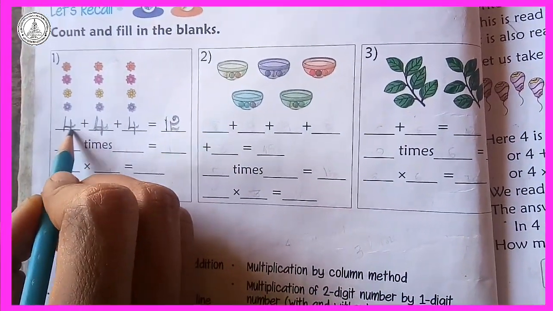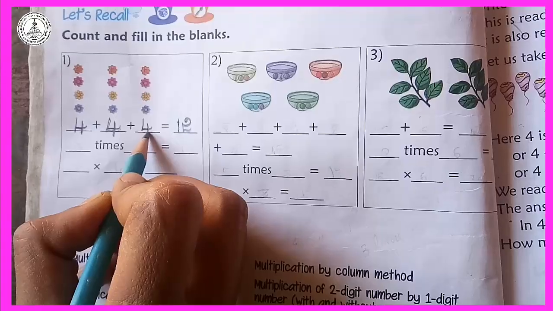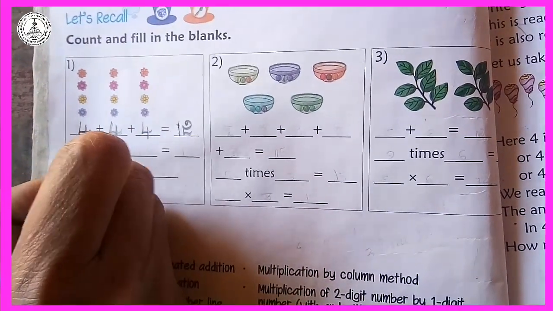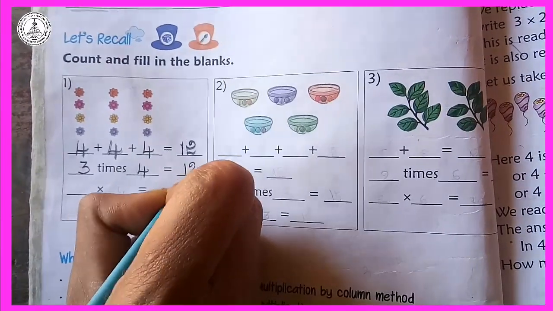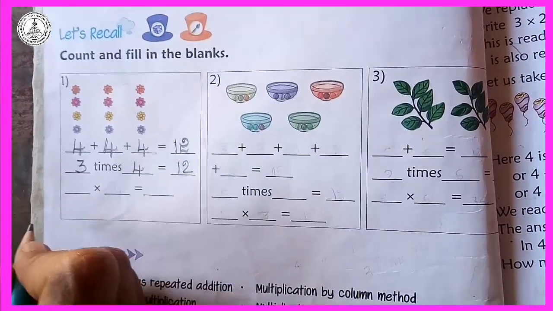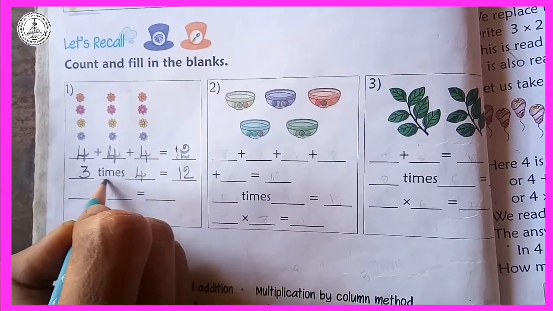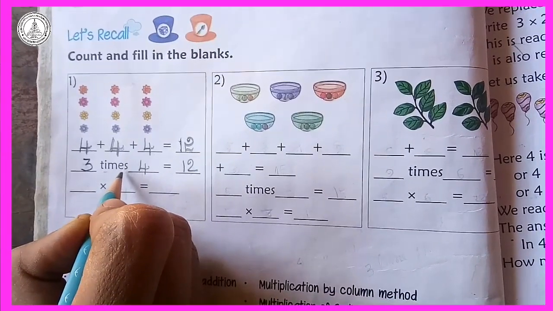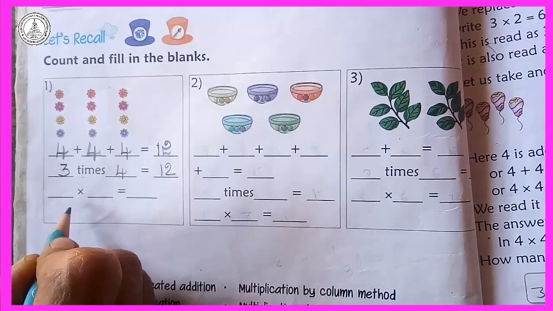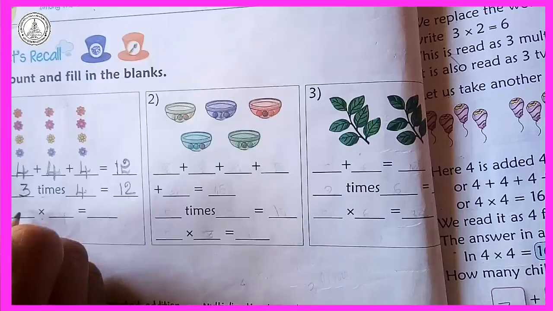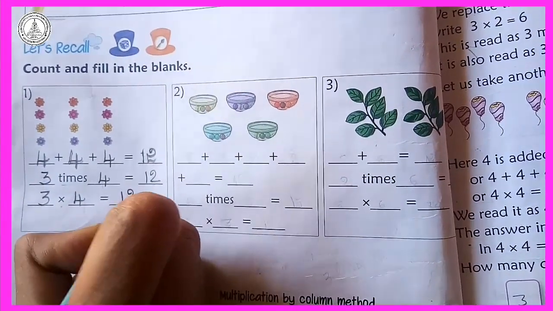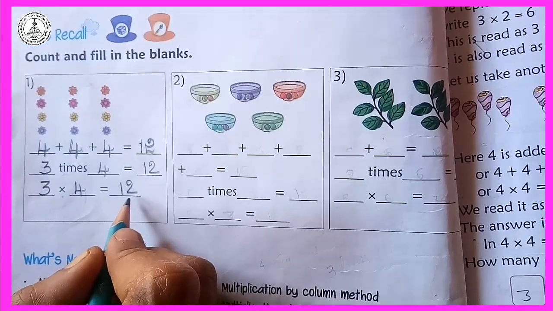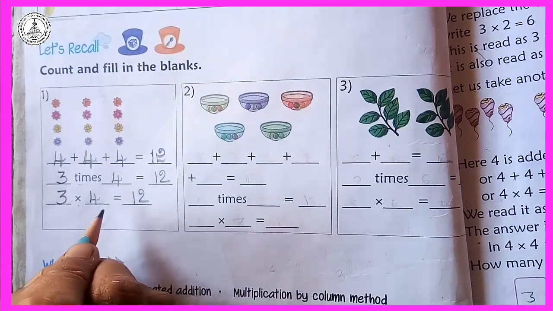Here we add the number 4 three times. So I am writing here 3 times 4. This is also equal to 12, right? Next, I am replacing the word times with the multiplication symbol, that is into. Now it becomes 3 into 4 is equal to 12. So this is the total number of flowers.